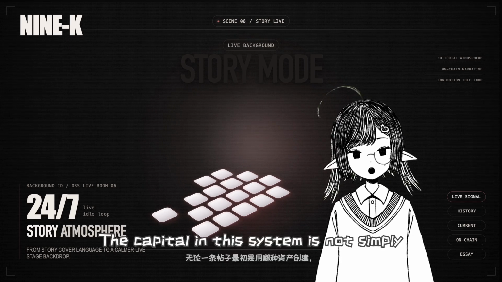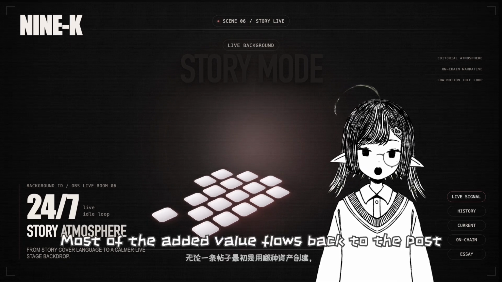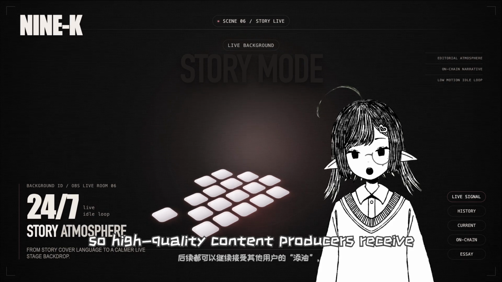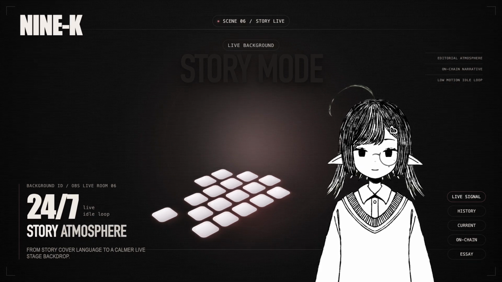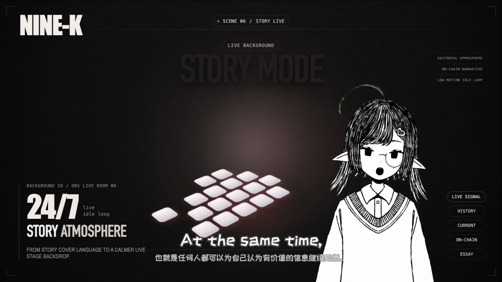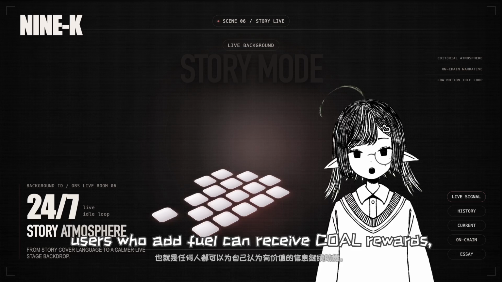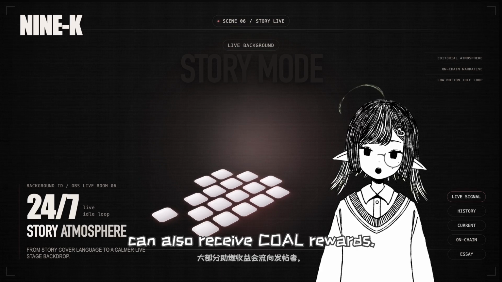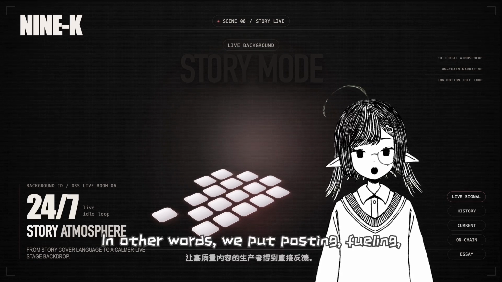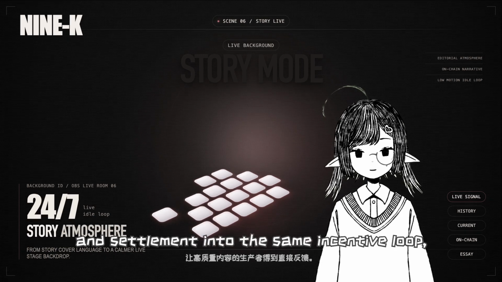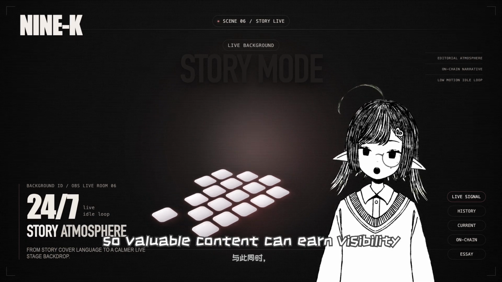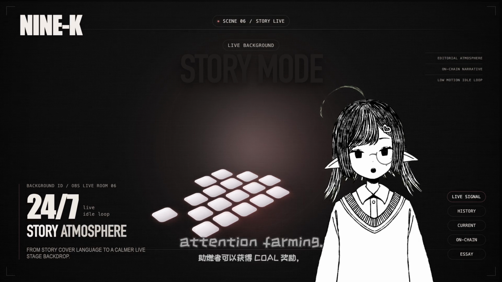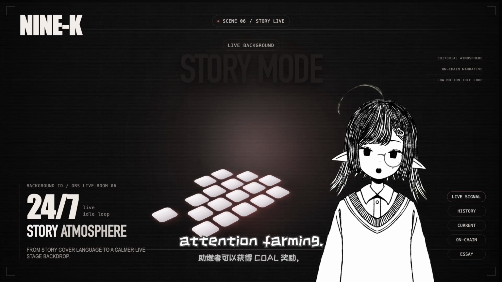The capital in this system is not simply burned away. Most of the added value flows back to the post creator, so high-quality content producers receive direct feedback. At the same time, users who add fuel can receive KOL rewards, and users who help complete session settlement can also receive KOL rewards. In other words, we put posting, fueling, and settlement into the same incentive loop, so valuable content can earn visibility through real participation rather than just attention farming.